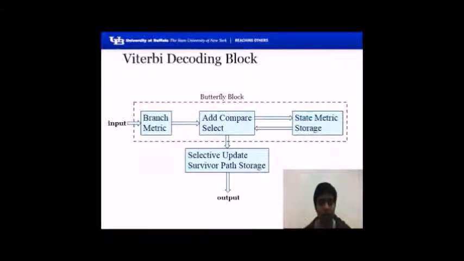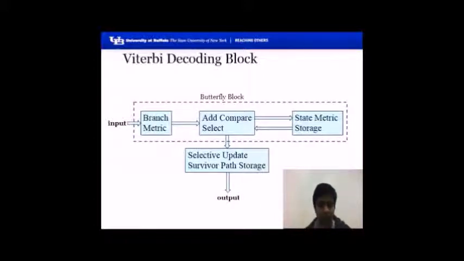ACS module receives two branch metrics and the state metrics. An ACS module adds each incoming branch metric of the state to the corresponding state metric and compares the two results to select a smaller one. We shall see in the later slide how ACS module is used. State metric storage stores the partial path of each state at the current stage. The survivor path storage is the traceback approach, which would be explained in the later slides.